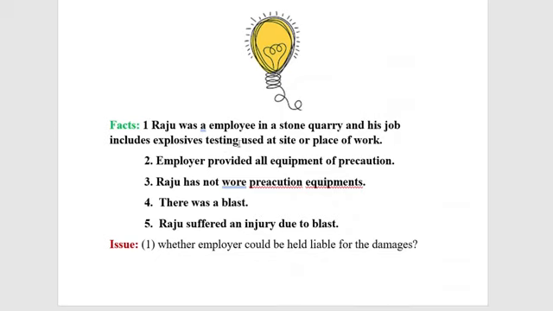Here Raju was an employee in a stone quarry and his job included explosive testing used at the site or place of work, and the employer provided all the equipment for the precautions to be taken. Raju has not worn the precaution equipment. There was a blast. Raju suffered an injury due to the blast. So in this way we have to simplify the facts.